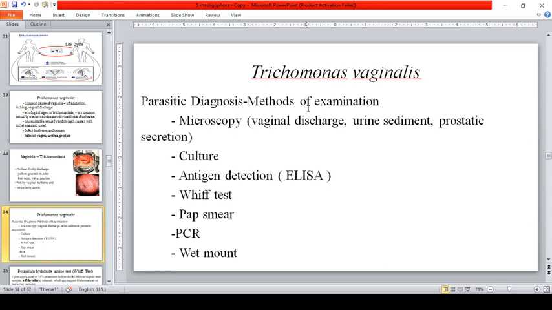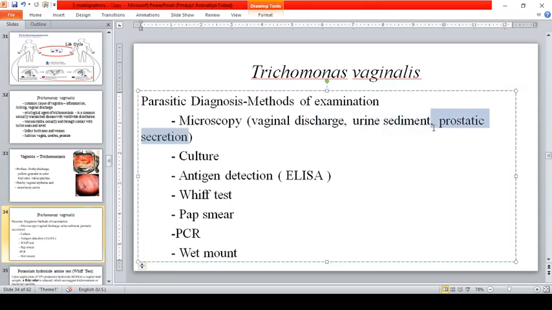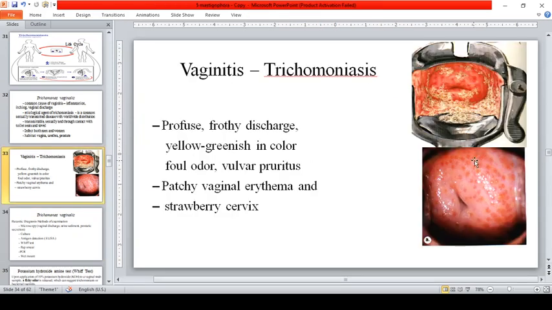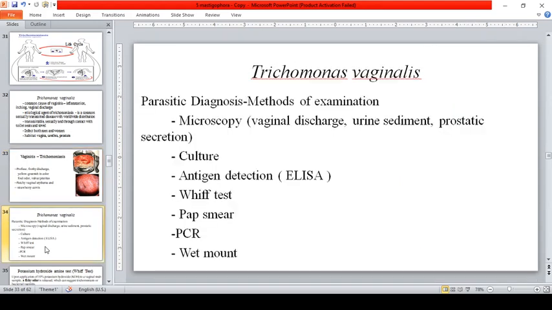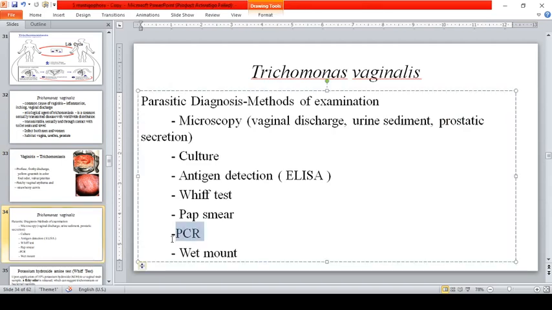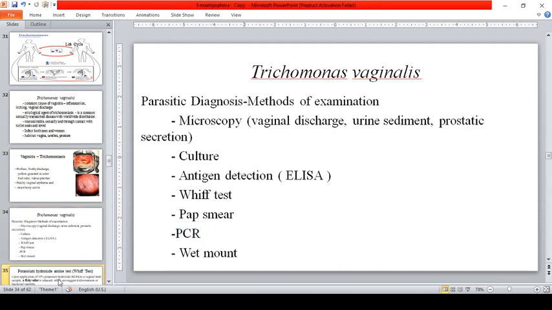So, parasitic diagnosis methods of examination: microscopy with vaginal discharge, urine sediment, and prostatic secretion for men. Okay? Culture is also possible. Okay? Antigen detection using ELISA, whiff test. Okay? That is the one where you smell it. But this is not routinely done anymore. Pap smear, where the vaginal canal is opened with the use of this equipment and samples are taken, PCR method, polymerase chain reaction, as well as wet mount.